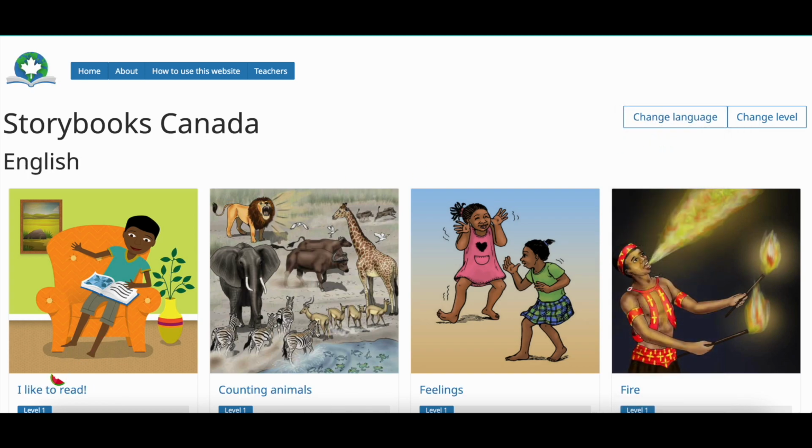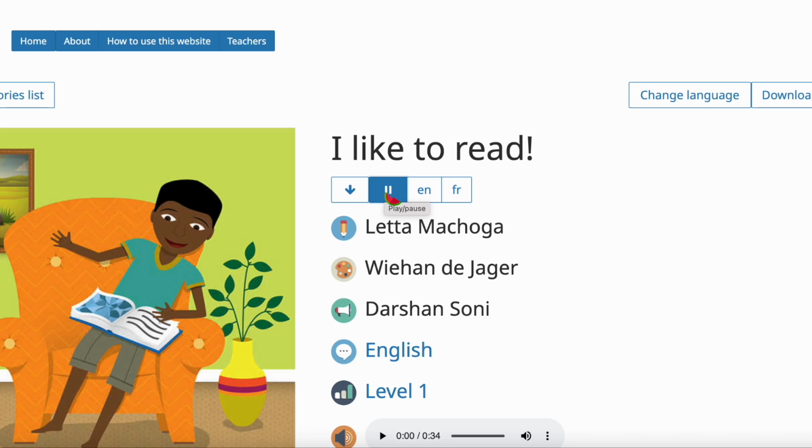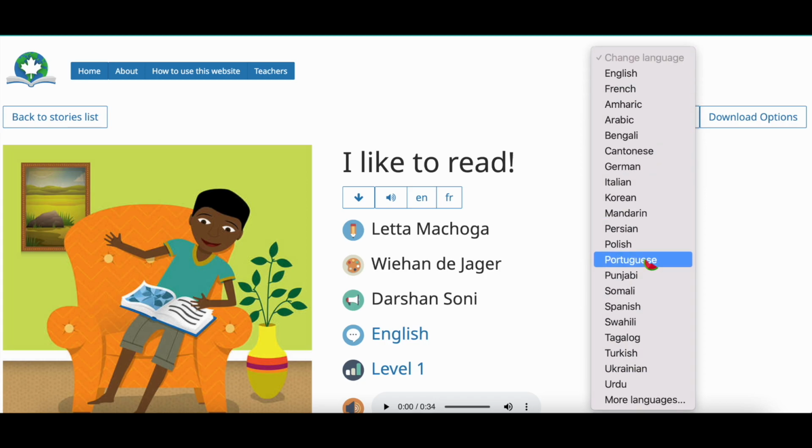So for example, if I have it in English, I can click on a book and I can listen to it read aloud in English. I like to read. And I can switch it between French and English. You can also change the language from the options on this list.